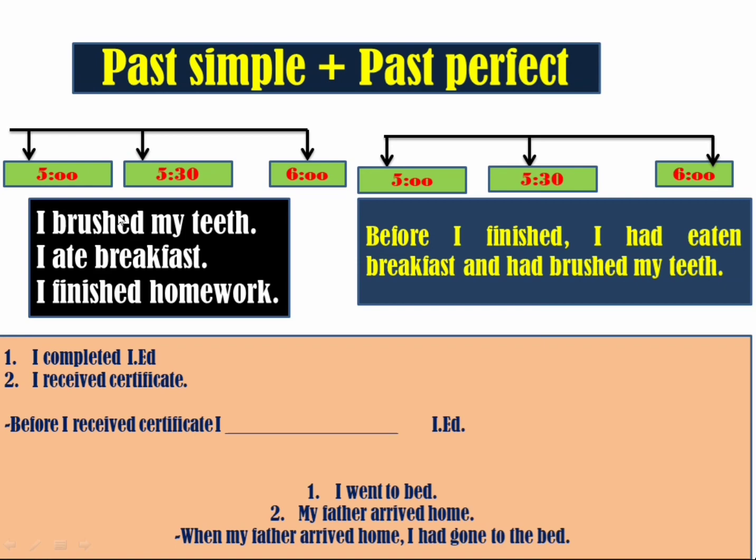And then you could say here, I brushed my teeth at 5 a.m. Okay, I ate breakfast at 5:30 a.m. I finished homework at 6 a.m. Okay, 6 a.m. means here you had done the 2 works before you finished your homework.